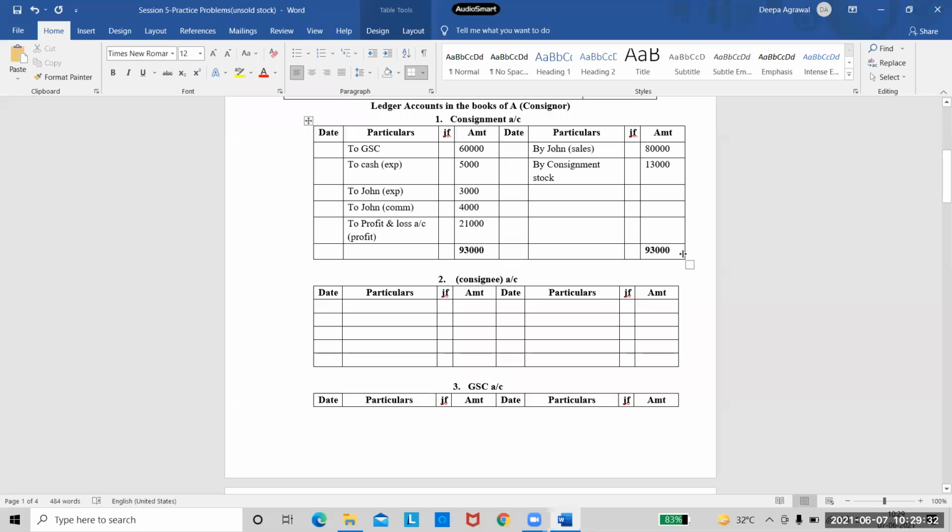So anyone has a doubt in consignment account? Is it clear or there is a doubt in this? No one is asking. So I'm assuming there is no doubt. Okay. And always remember, in every problem of consignment, you will have the same entries.